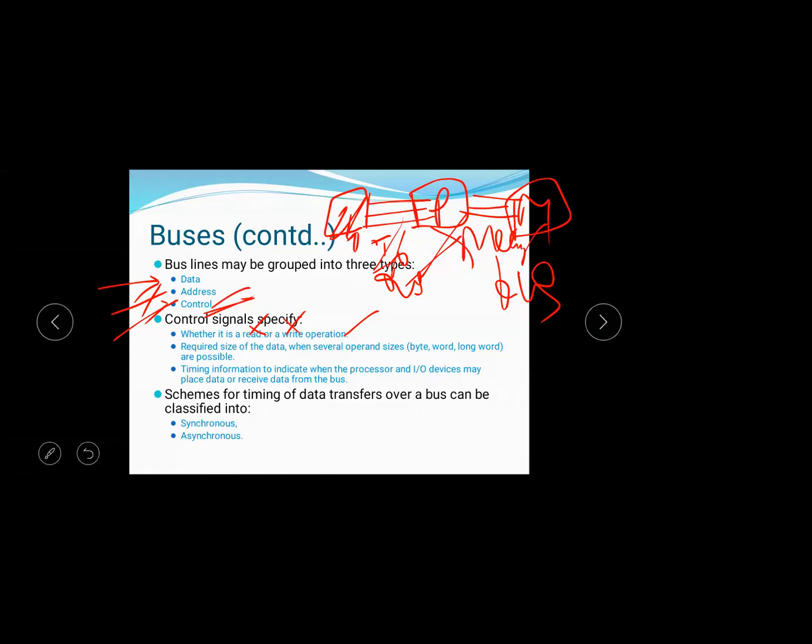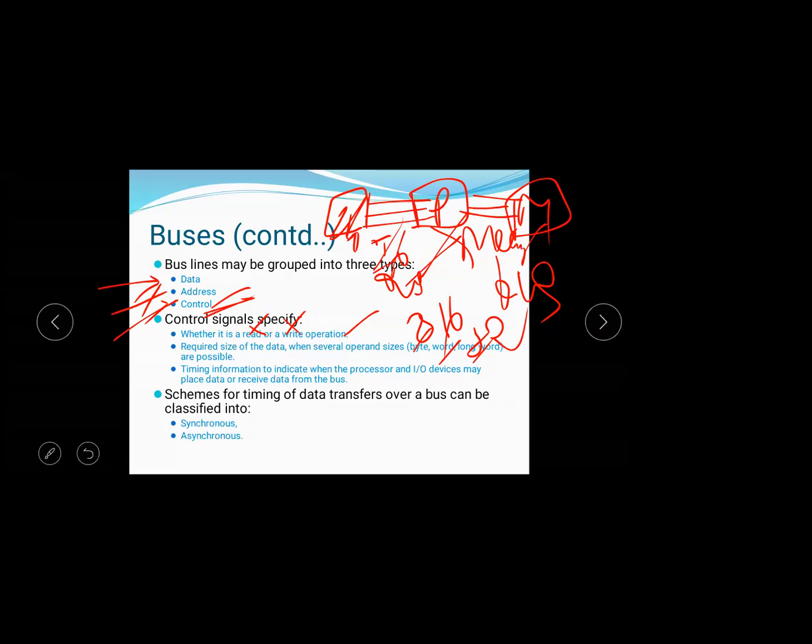Required size of data when several operands are used: byte, word, depending on the device, whether it is an 8-bit device, a 16-bit device, or a 32-bit device, depending on the specifications of the device. Byte transmission means 8 bits, word means 16 bits, long word means 32 bits. Depending on the specification of the device, you have to transmit 8-bit, 16-bit or 32-bit data. That control information is placed by the control signal.